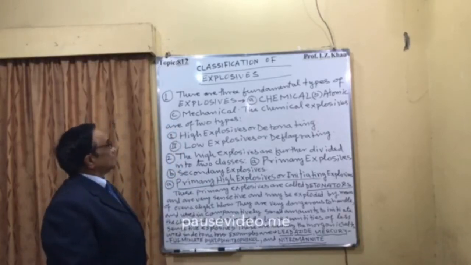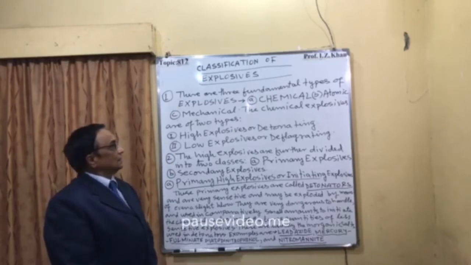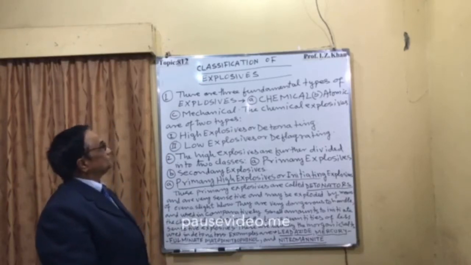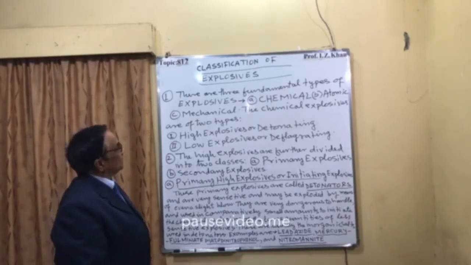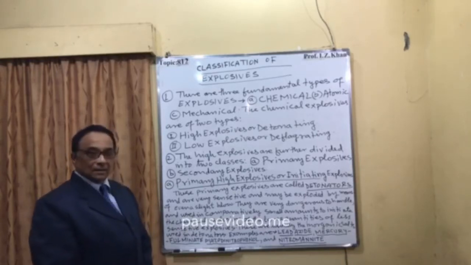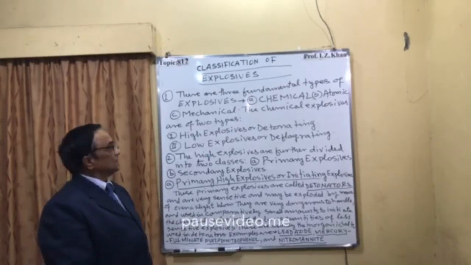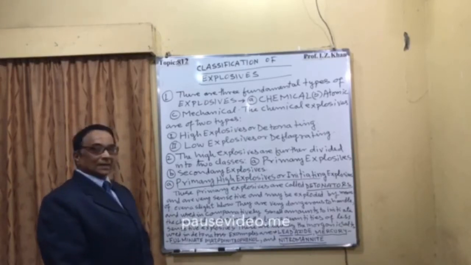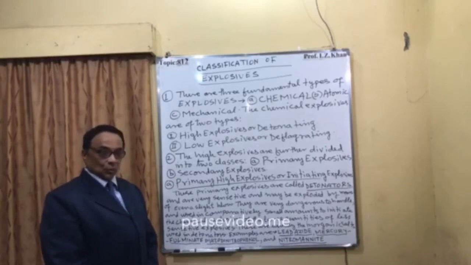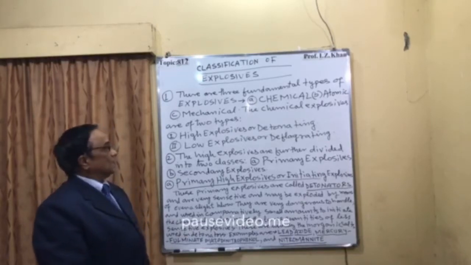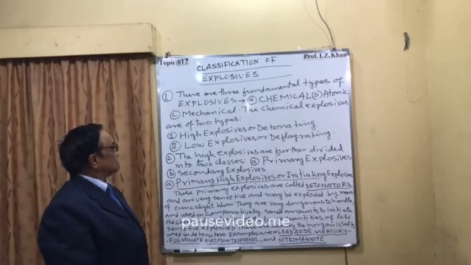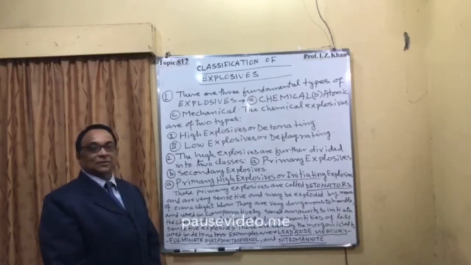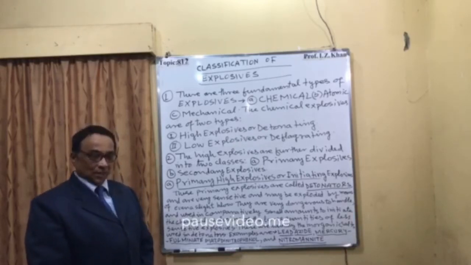Number one, there are three fundamental types of explosives: A is chemical explosives, B is atomic explosives, and C is mechanical explosives. I have already told you about these three explosives. And the chemical explosives are of two types. Here I am concerned mainly with chemical explosives today.